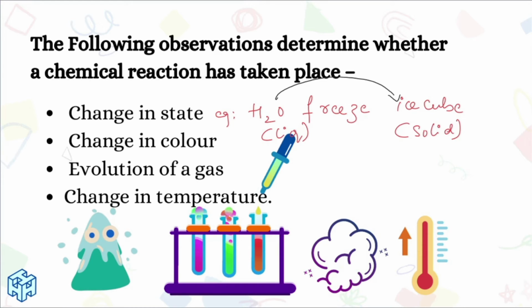Now, change in color. Let me understand what the change in color is. That is very important. How can we understand change in color?